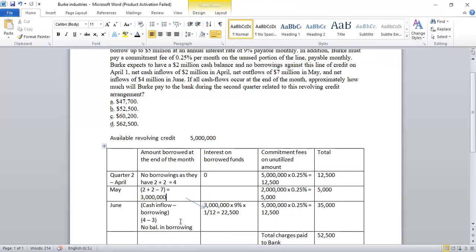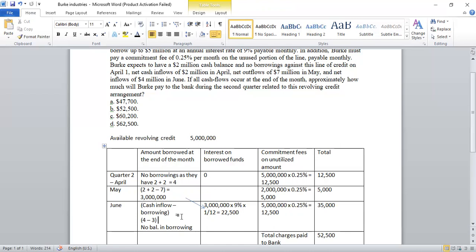Coming to June. The details given for June are net cash inflows of 4 million. So they have 4 million net cash inflows, minus the 3 they borrowed during May. When they have a surplus balance, they would repay that. So out of 4, 3 is repaid. They would have 1 million with them. Done. So if the amount is repaid, no need to pay any interest. So nothing will fall into July. Otherwise, also we are not looking into what would happen in July. So the amount is settled.